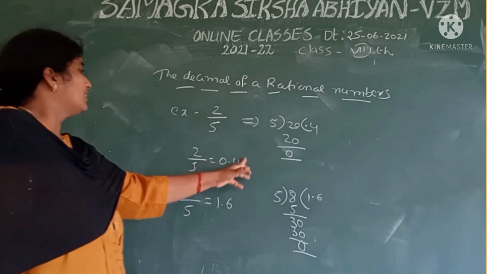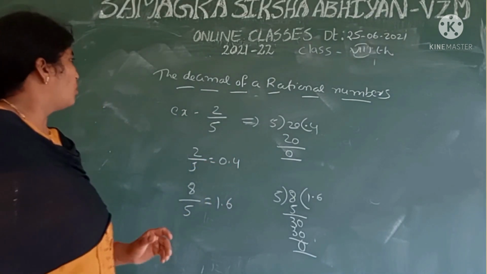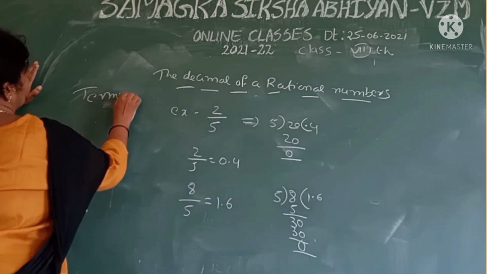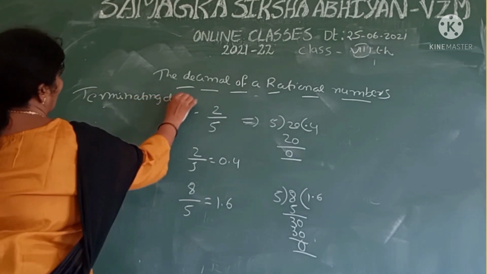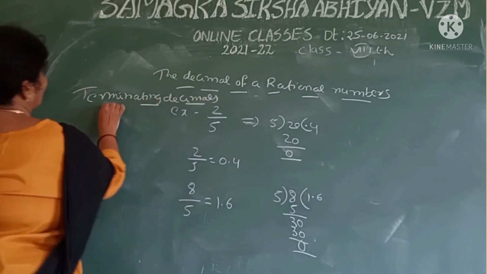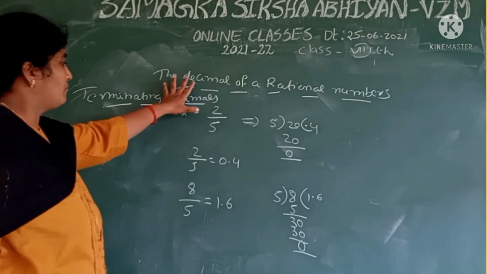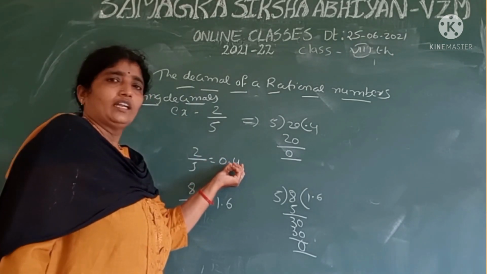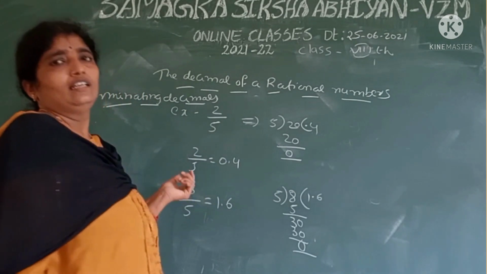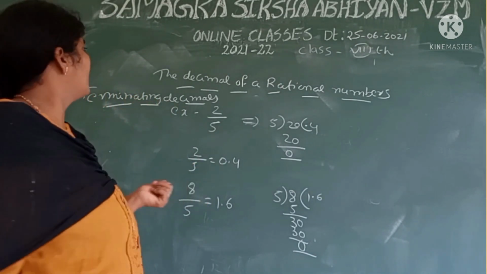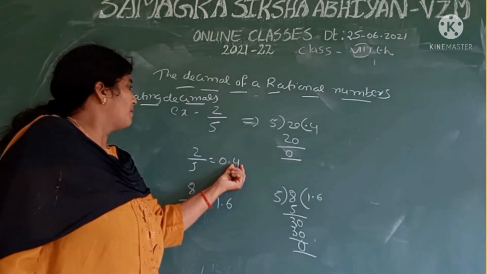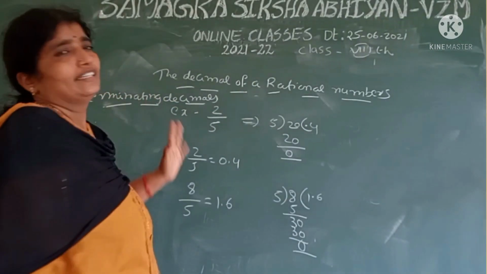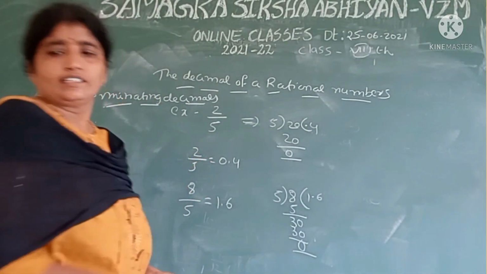In all these, the decimal part ends. So these types of decimals are called terminating decimals. Terminating decimal means the decimal part of a number is ending. Now we take another example.